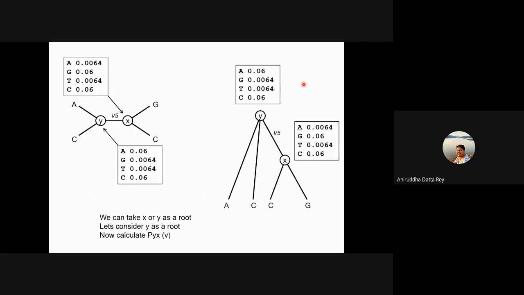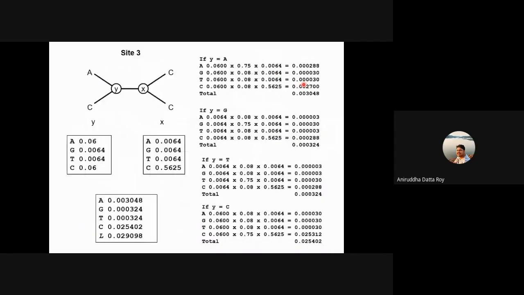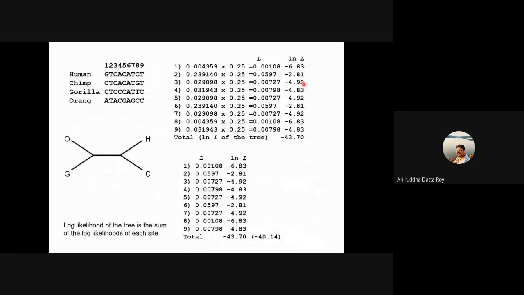Whereas what the program does is it actually keeps changing these different branch lengths and then tries to find out which among these different branch lengths will give you the best likelihood score. So that is why this program has actually given a better likelihood score. Okay, so I hope that is clear.